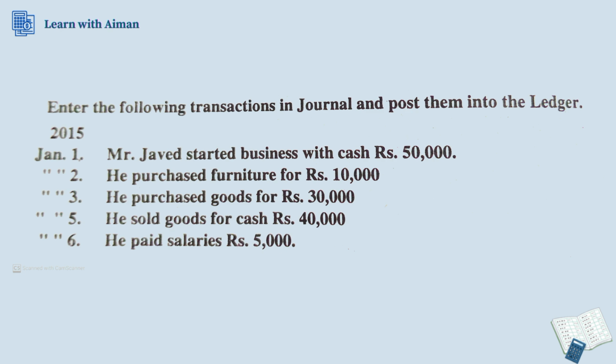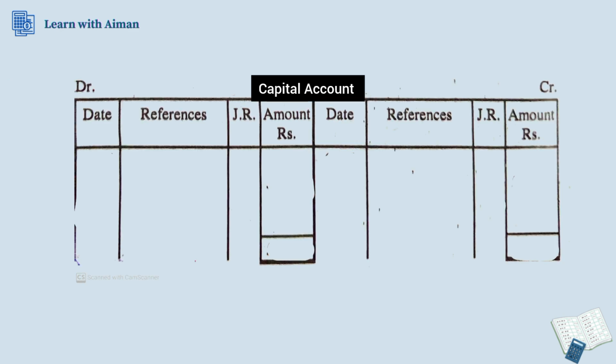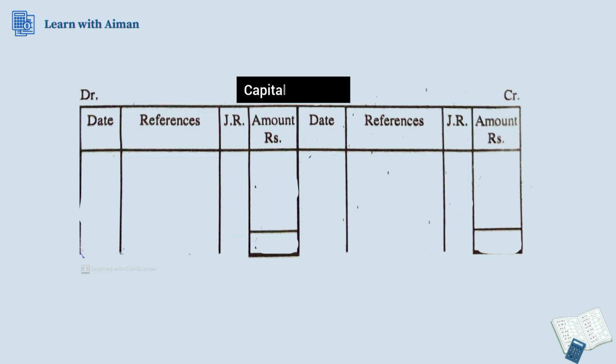Coming back to our accounting problem, just like we posted our cash entries from our journal to our ledger and made our cash ledger account, we prepare our next accounts also. Let's have a look at our capital account. Capital is involved only in the first transaction of our journal, and the capital account is being credited because of the cash account. So in our capital account ledger, we come to the credit side and post this as our cash account with rupees 50,000. No other entry involves the capital account.